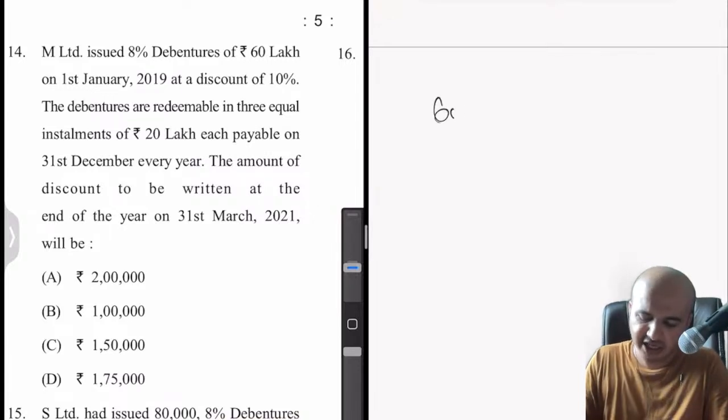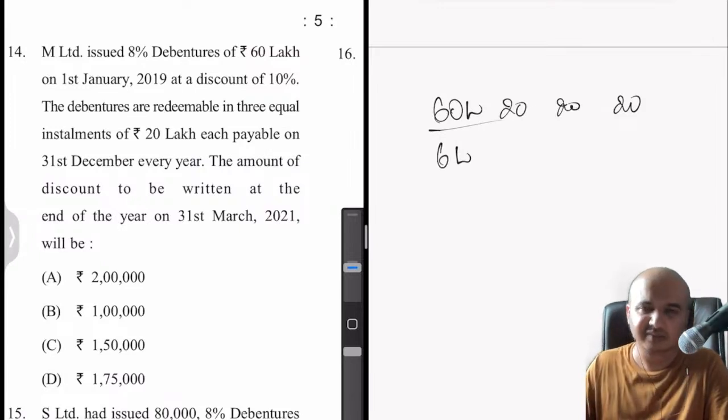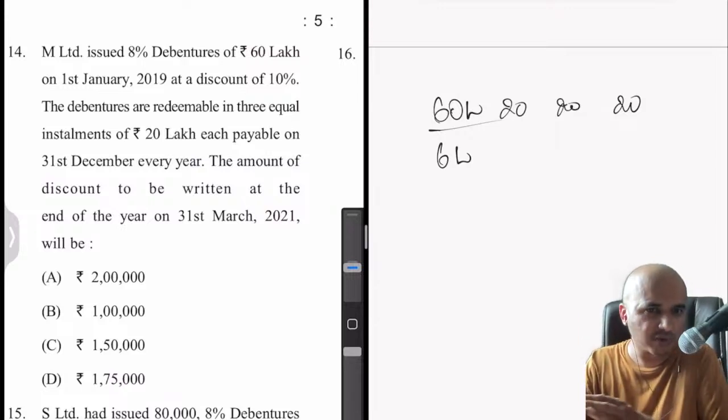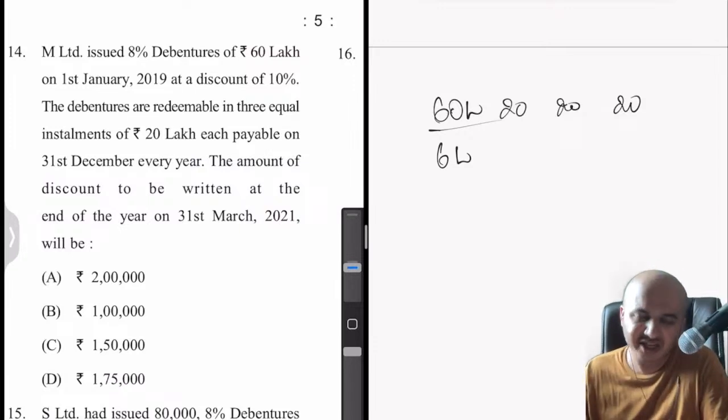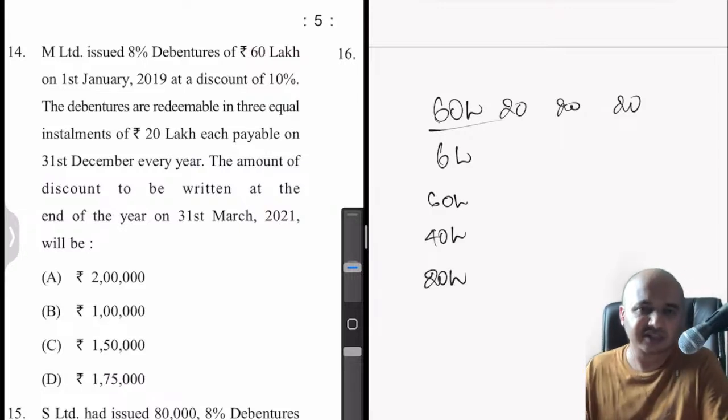So now 60 lakhs debenture, you are redeeming 20, 20, 20. Okay. At the same time, you have discount of 6 lakhs. If discount is 6 lakhs, that will also be written off with respect to the debenture outstanding. Okay. So if you calculate the debenture which is outstanding, so first year it will be 60 lakhs, then it will be 40 lakhs, then it will be 20 lakhs, no?